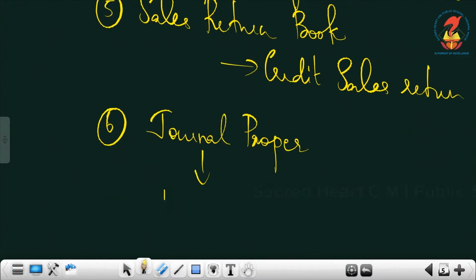Example for transactions recorded in journal: discount allowed entries. You remember we studied trade discount, cash discount and all.